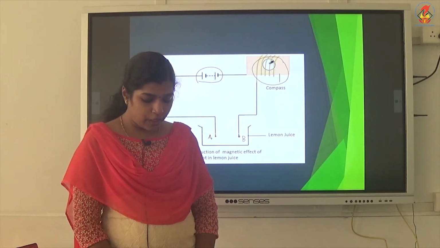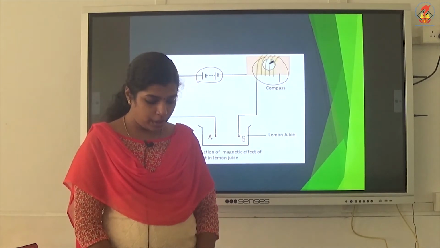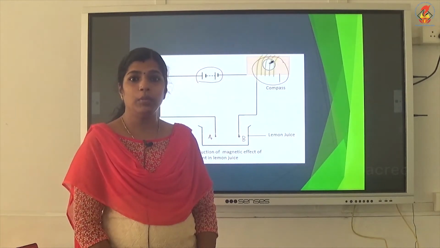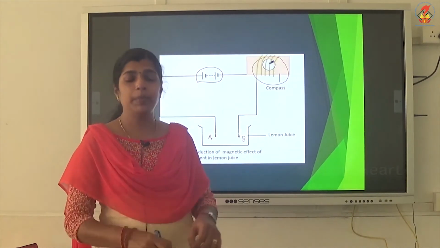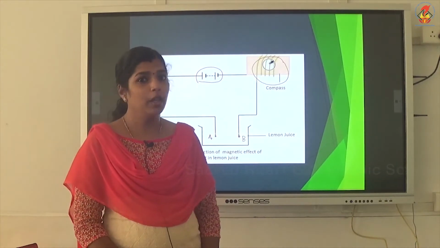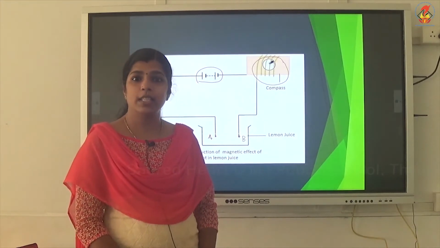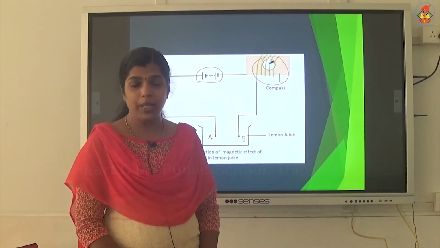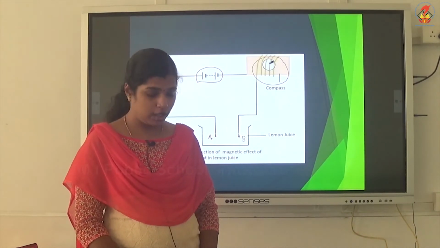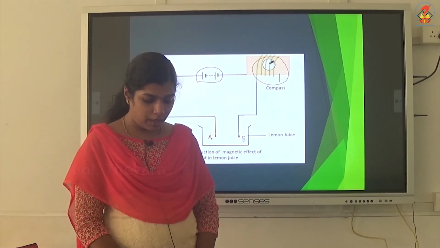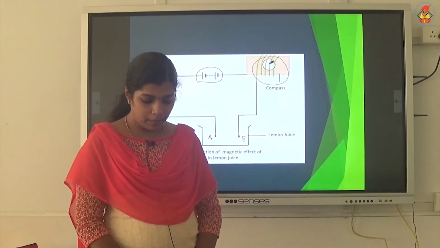Do you find a deflection in the compass needle the moment you dip the free ends of the tester in the lemon juice? You will find a deflection in the compass needle, which means the circuit is complete and the current is flowing through the circuit. Take out the free ends of the tester from the lemon juice, dip them in water and then wipe them dry.